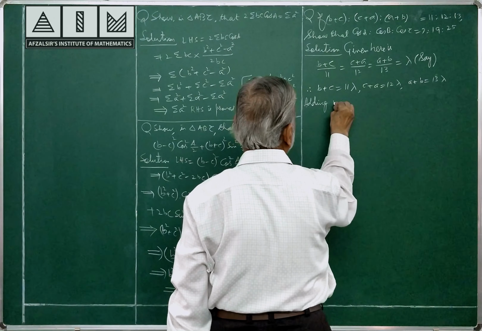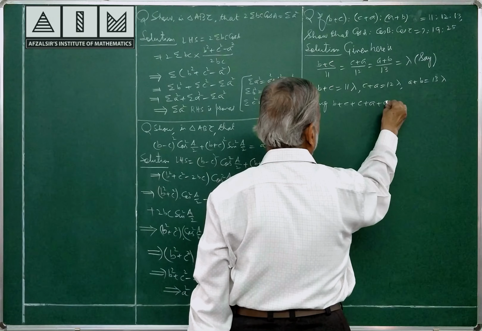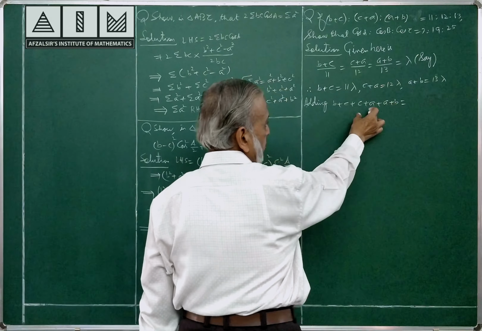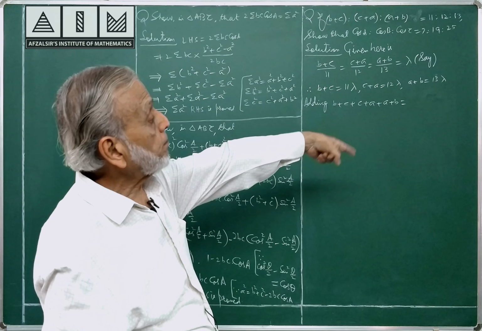Adding all these, B plus C, C plus A, A plus B is equal to 11 lambda plus 12 lambda plus 13 lambda.